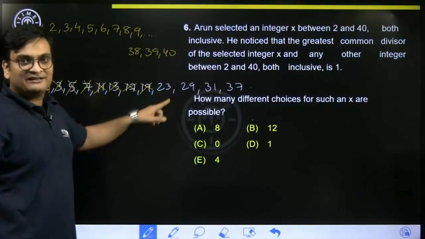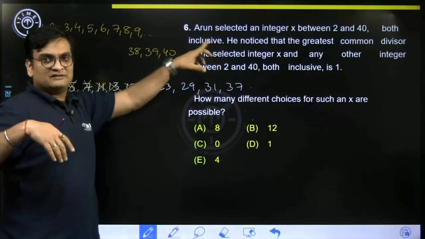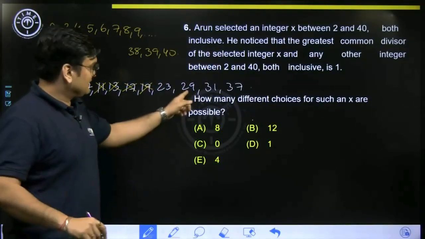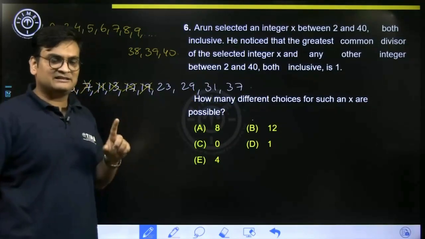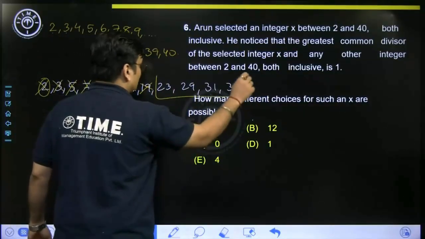But 23, there is only one single multiple, 23. 23 into 2 will be beyond this range. So thus 23 and any other number, HCF or GCD is going to be 1. Same with 29 and any other number, GCD is going to be 1. Same for 31 and 37. So only these 4 are to be selected.